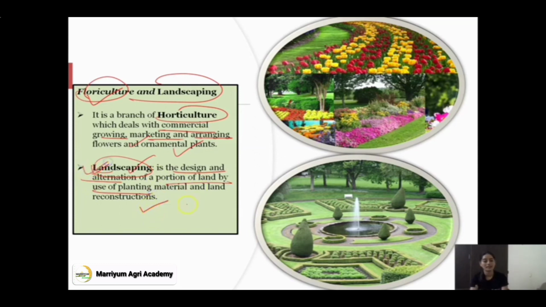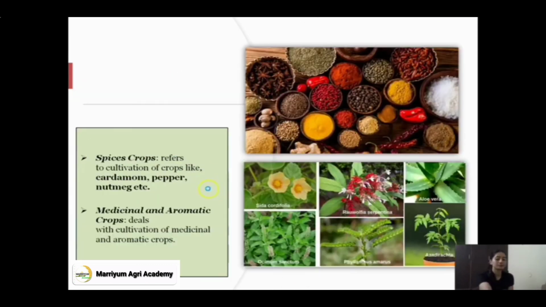So landscaping is designing land to make it more attractive and pleasing to the eye. You can see in this image the land portion is designed with ornamental plants and several components. That is called landscaping. So floriculture and landscaping is the commercialization of ornamental plants, flower plants and gardening.